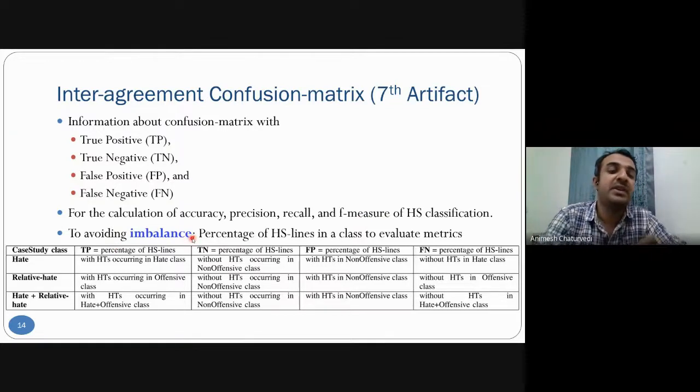So there are various types of imbalance between normal speech and hate speech. So we have used the percentage of hate speech lines to evaluate, to avoid the imbalance. So this true positive is basically the percentage of hate speech lines with hate terms occurring in the hate class. Similarly, for the true negative, the percentage of speech lines without hate terms occurring in the non-offensive class. Similarly, we can find out the FP and FN values.